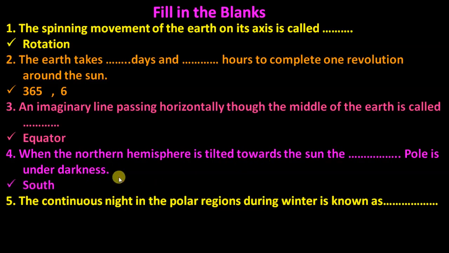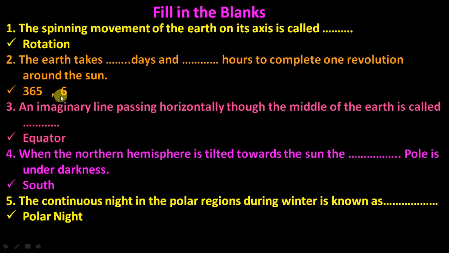Clear? Everything should be opposite. If the northern hemisphere has summer, the southern will have winter. Otherwise, if the southern has summer, the northern will have winter. The continued night in the polar region during winter is known as polar night. Clear? So the spinning movement of the earth around its axis is rotation.